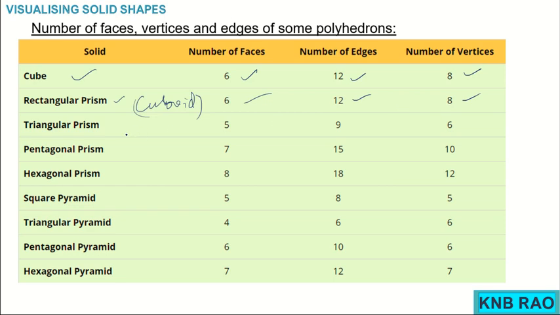Whereas a triangular based prism will have 5 surfaces, 9 edges and 6 vertices. Okay. So, this count you can do it, right? Pentagonal prism, hexagonal base prism, square base pyramid, and all this you can draw and check.